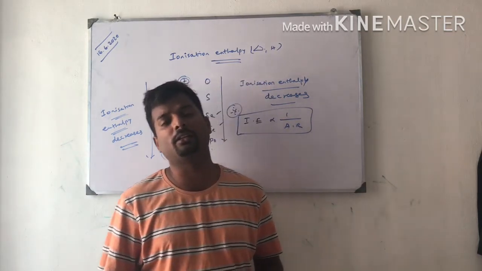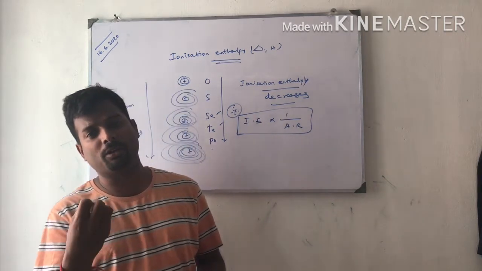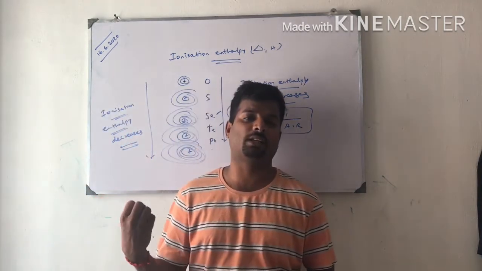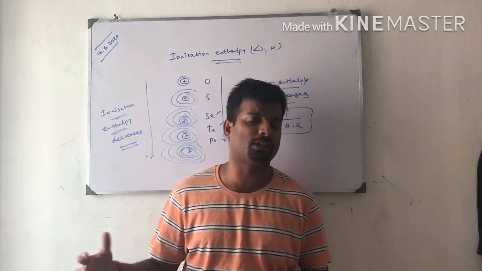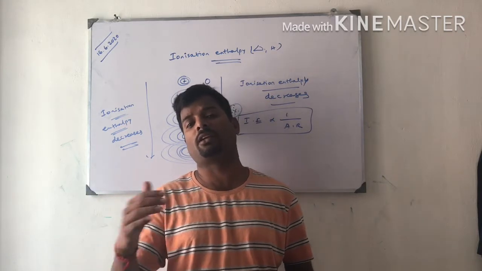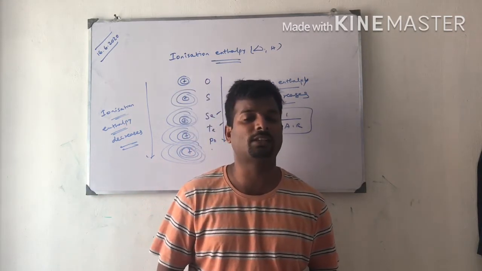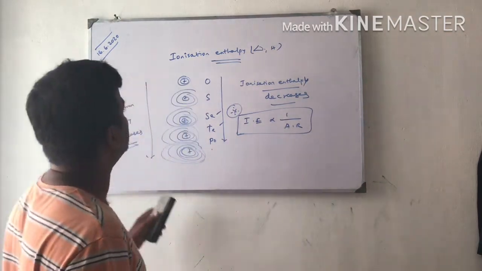We already learned in the 11th standard, IE1, IE2, IE3, etc. IE1 means the energy required to remove the first electron. IE2 means the energy required to remove the second electron. IE3 means the energy required to remove the third electron. If the first electron is easy, the second electron is difficult. We learned this in the lesson on classification of elements. Okay, now I have explained ionization enthalpy.